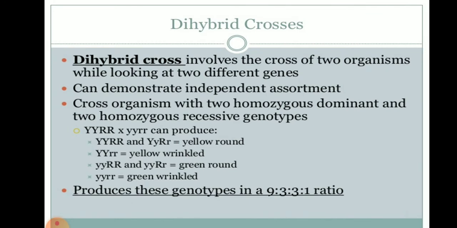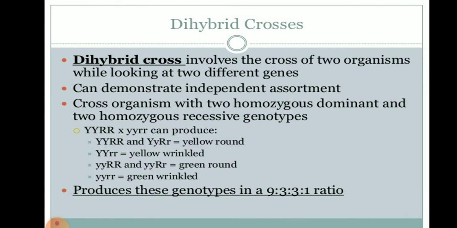Now we will see the second cross or second law of Mendel, called the dihybrid cross or dihybrid law, because in this two traits are involved. Mendel took pea plants in which he observed two contrasting traits.